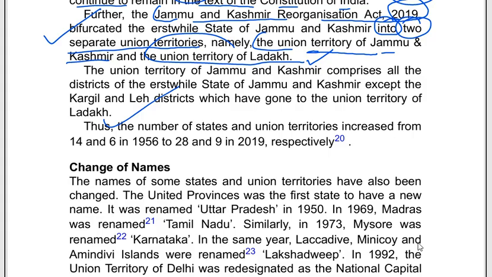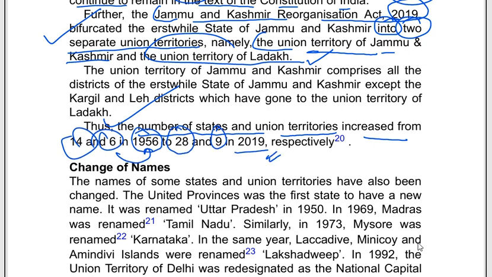And we see that the number of states and union territories increased from 14 and 6 in 1956 to 28 and 9 in 2019 respectively. As of now, in India we have 28 states and 9 union territories.